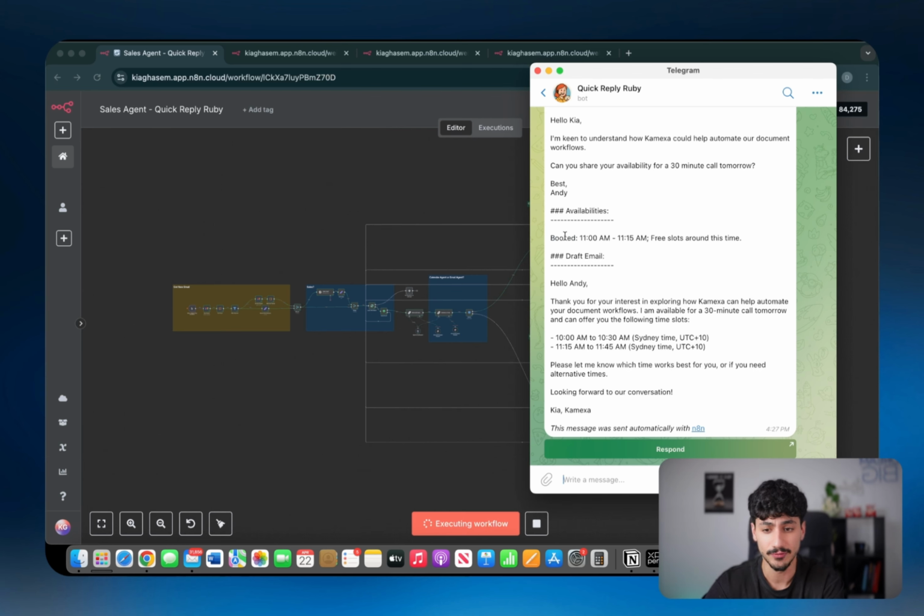And as you can see, the agent found that we have a call booked from 11 to 11:15 a.m. tomorrow, which is on Wednesday, which is the call that we just booked with Alex. And then it's created a draft email that it's going to respond with that's going to give the customer options for time slots for a call tomorrow.